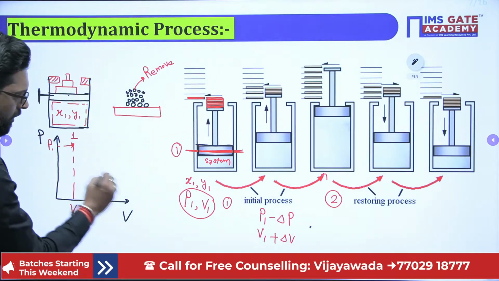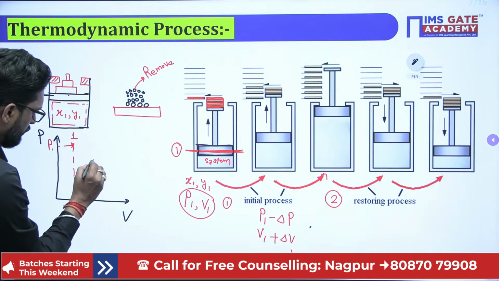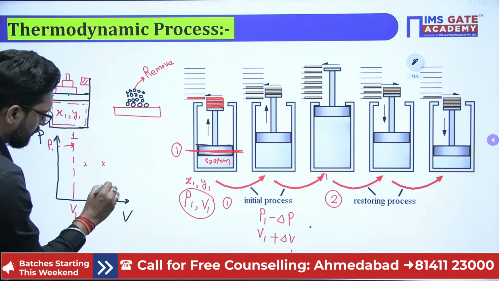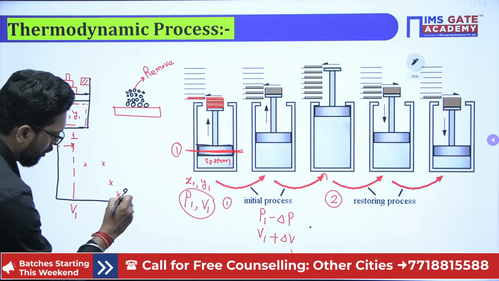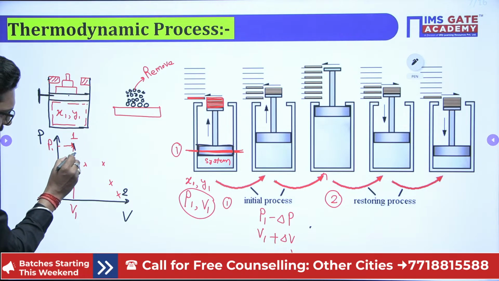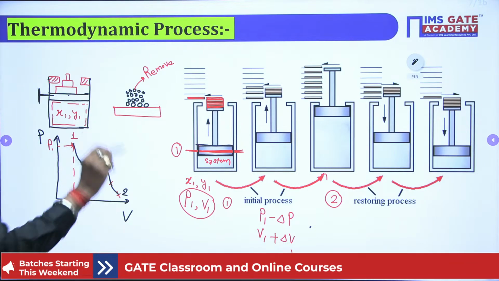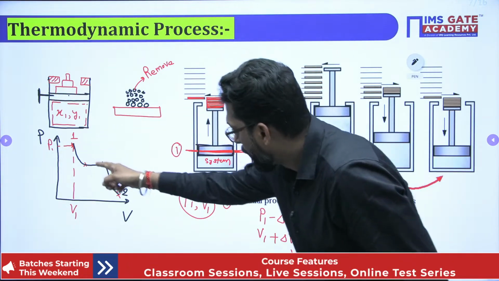Let's suppose this is point number 1 dash, this is a 2 dash, this is a 3 dash, and this is your final point. Let's suppose this is 2. So you have to join this line. Now, once you join this line, this is a process.